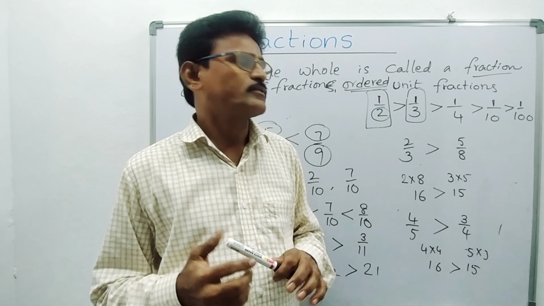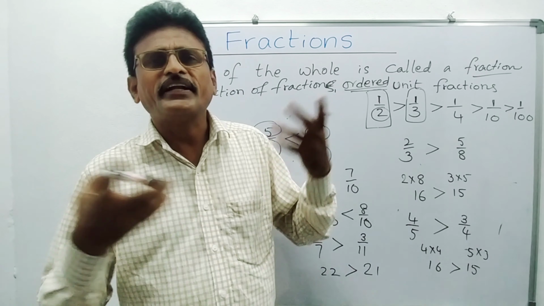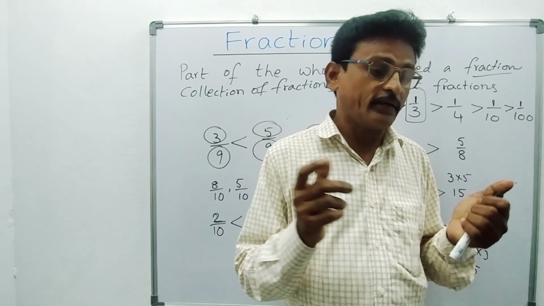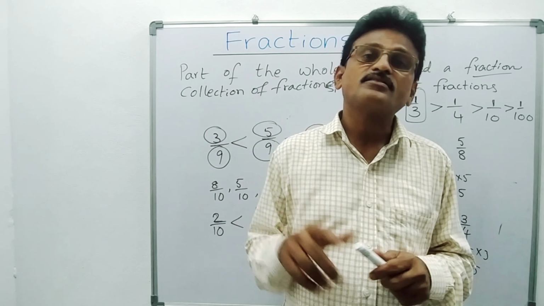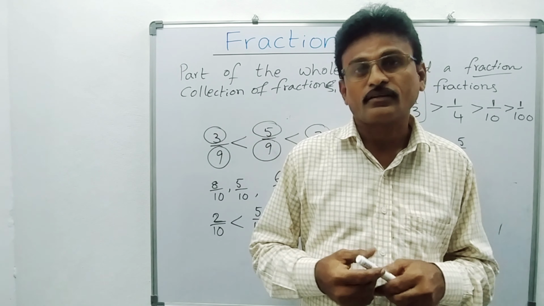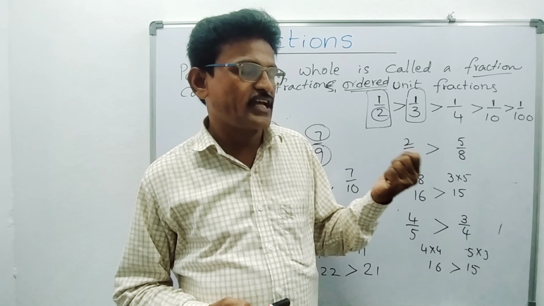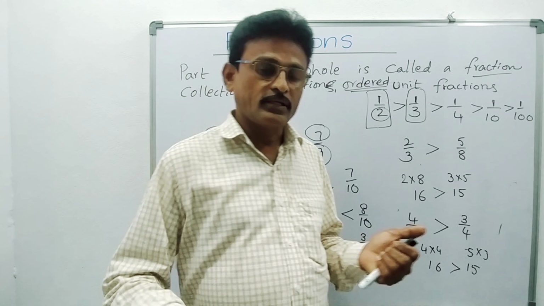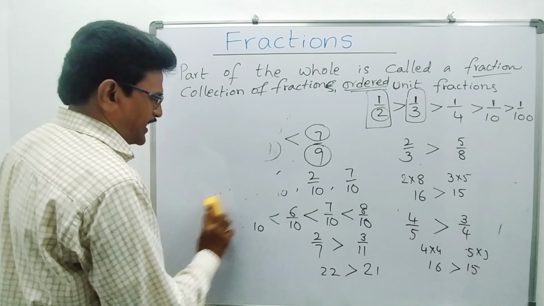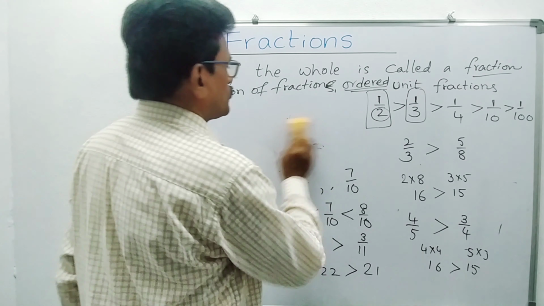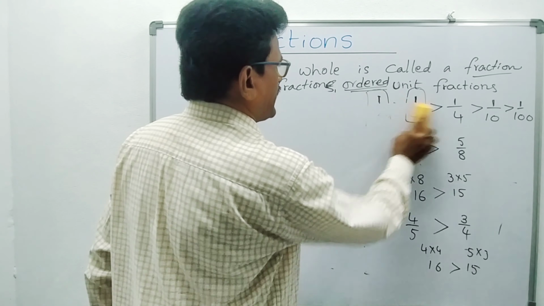Students, actually different types of fractions are there: like fractions and unlike fractions. How to find which is a like fraction and which is an unlike fraction? Here we have to see the denominators. If denominators are the same, the fractions are said to be like fractions.